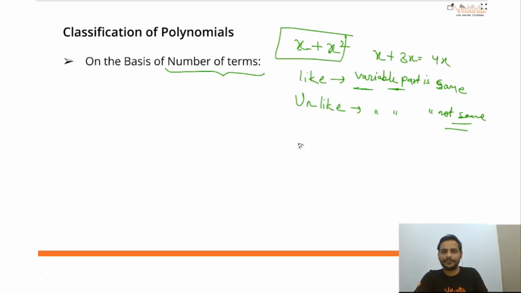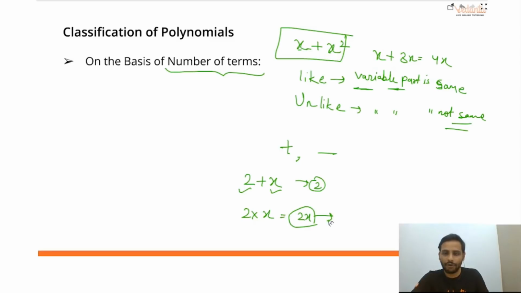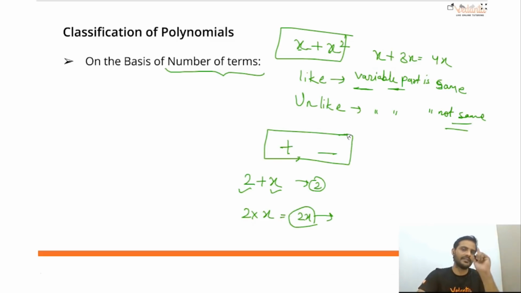One more thing I can tell you. Suppose I write a polynomial: terms can always be separated only by a plus sign or a minus sign. Suppose I write 2 plus x, so how many terms do you see here? Two terms. If I write 2 into x, you will not say there are two terms. 2 into x will give you 2x, which in the end is only one term. Understood? Only addition and subtraction signs can separate two terms.